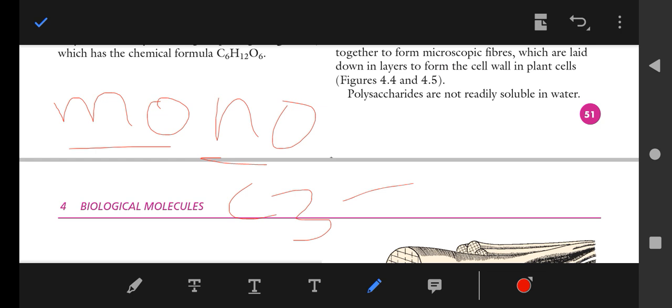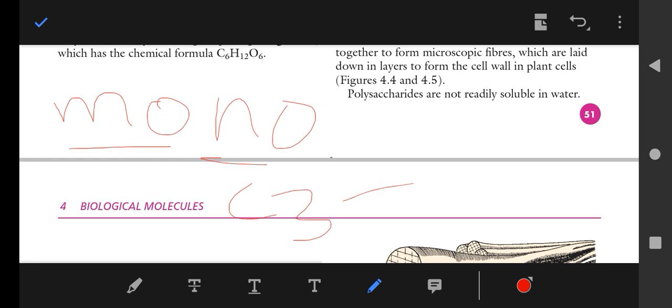So the second one is a disaccharide. Disaccharide means in which two components of saccharides are present. For example, glucose and glucose, glucose and fructose, glucose and galactose. So we can say disaccharides are made up of two saccharides in which one glycosidic linkage is present, because in carbohydrates there is a linkage that is known as the glycosidic linkage.